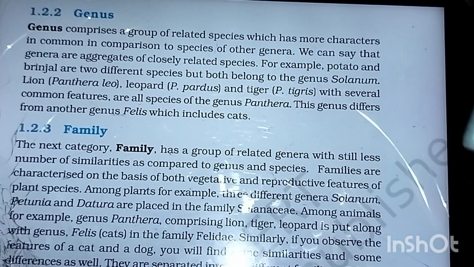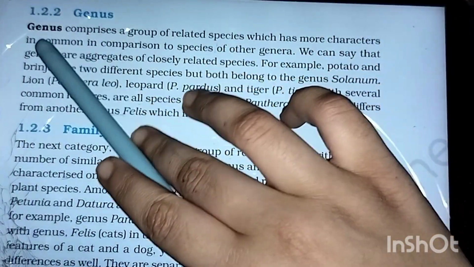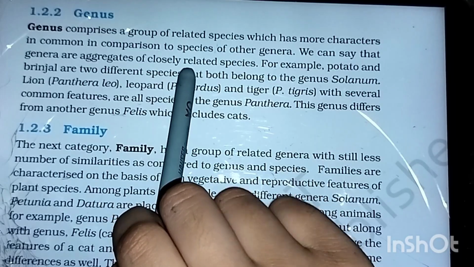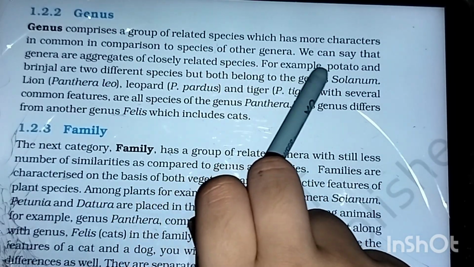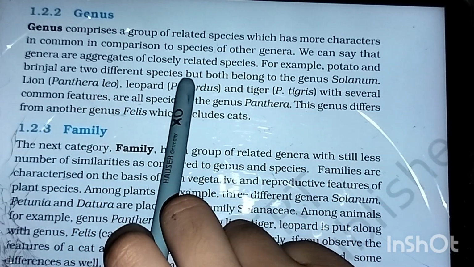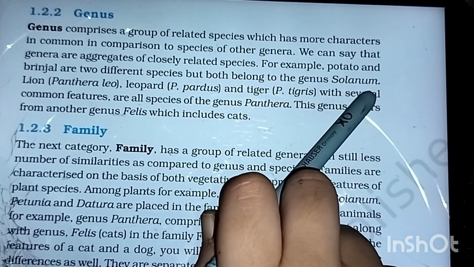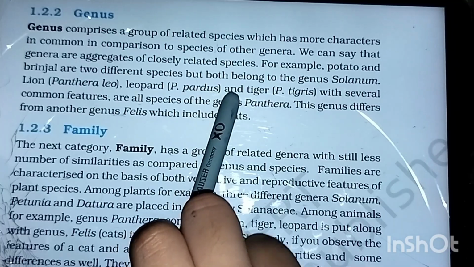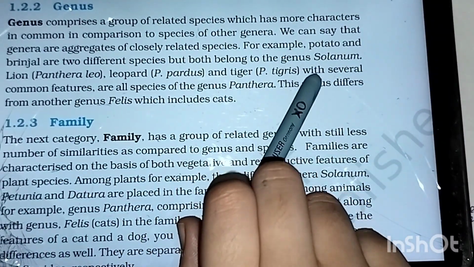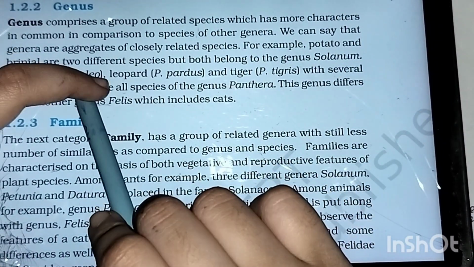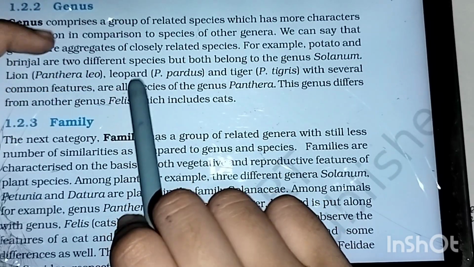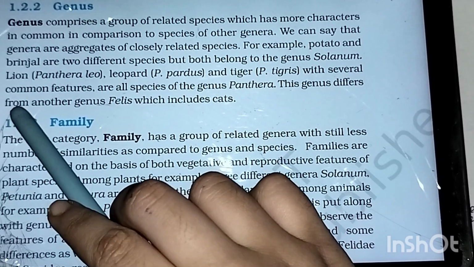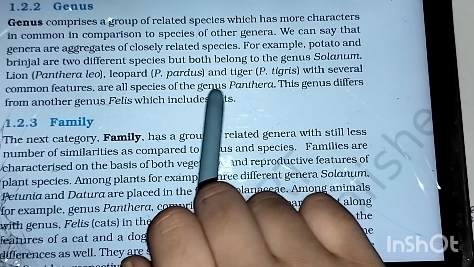So genus comprises a group of related species which has more characters in common in comparison to species of other genera. We can also say that genera are aggregates of closely related species. For example, potato and brinjal are two different species, but both of them have a common genus, Solanum. Lion, Panthera leo, leopard, Panthera pardus, tiger, Panthera tigris. This Panthera is a genus, while leo is lion, pardus is leopard, tigris is tiger. All these form species with several common features. They are all species of the genus Panthera.